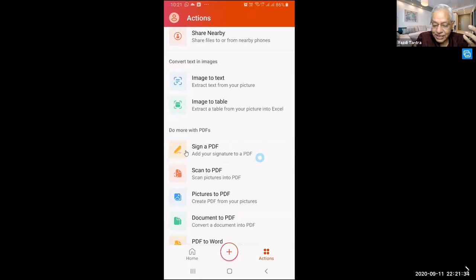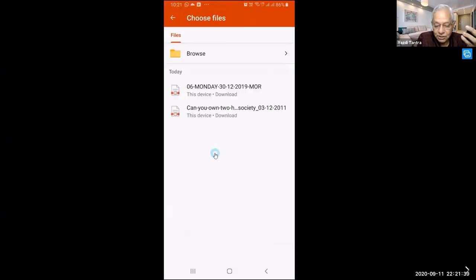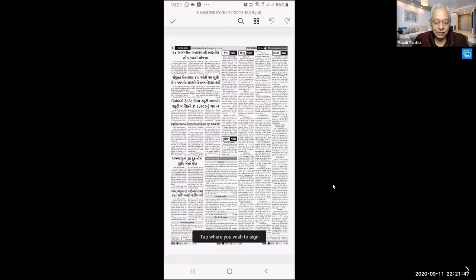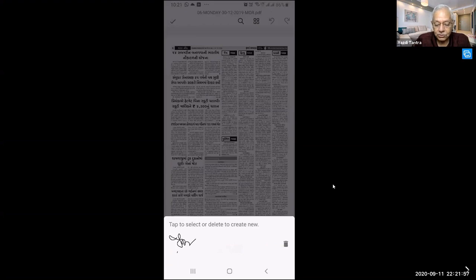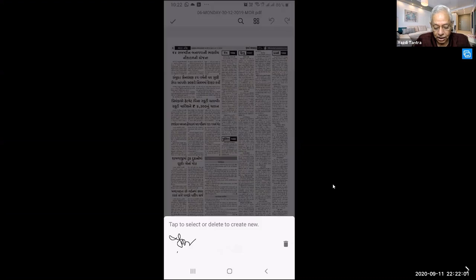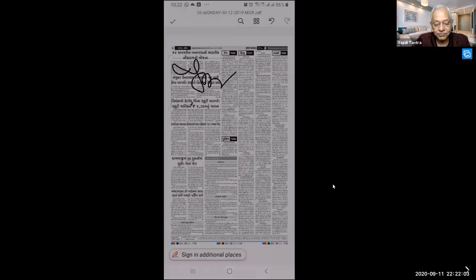Now what we said regarding sign a PDF, if you remember, let me just take some PDF here and tap where you wish to sign. That is what it says down below. I am only using my finger, I am not using my S Pen. So I am saying I want to sign here, and I want to sign here. I have already created one signature.